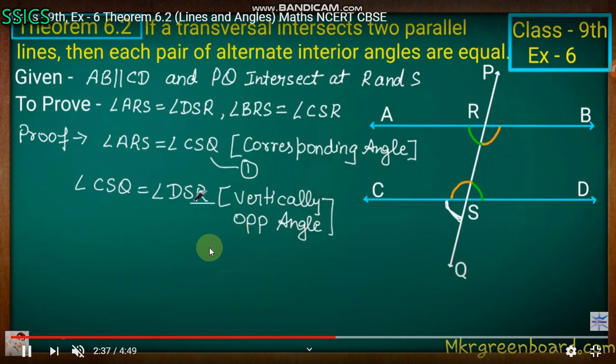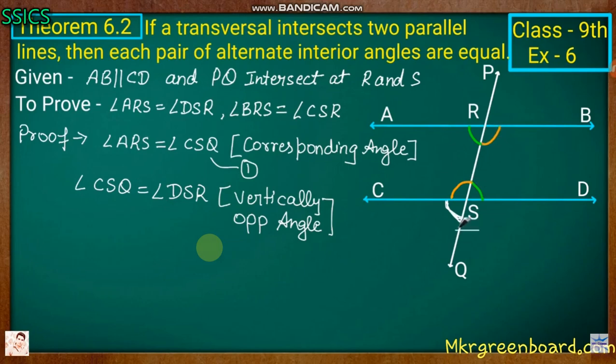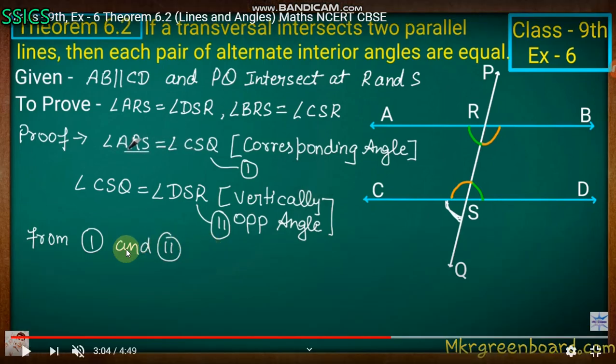Then we write equations 1 and 2. Angle CSQ and angle DSR are vertically opposite angles, and this we conclude as equation 2. From 1 and 2 we get: angle ARS is equal to angle CSQ, and angle CSQ is equal to angle DSR.